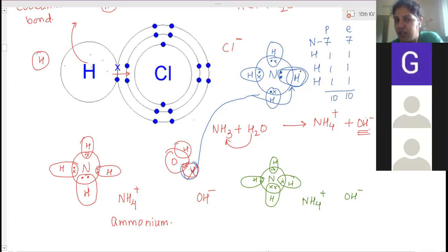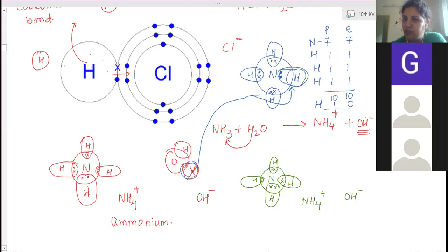Now this hydrogen is attached to it, but this hydrogen atom doesn't have an electron because it has given its electron to the oxygen, but it has a proton.